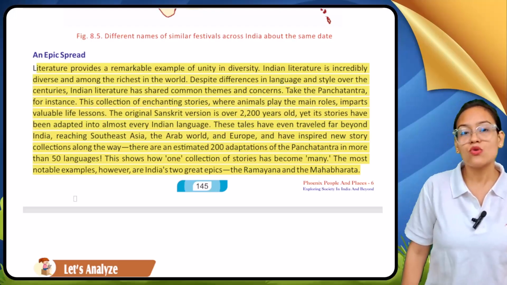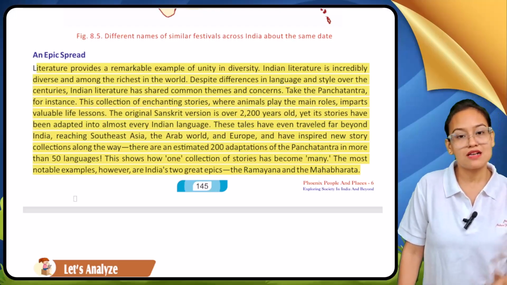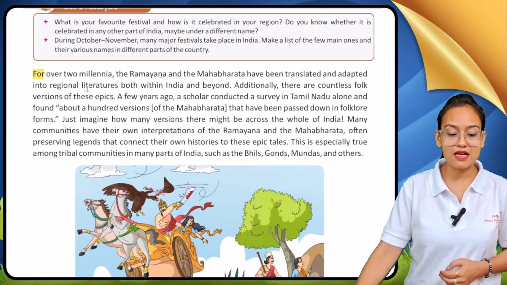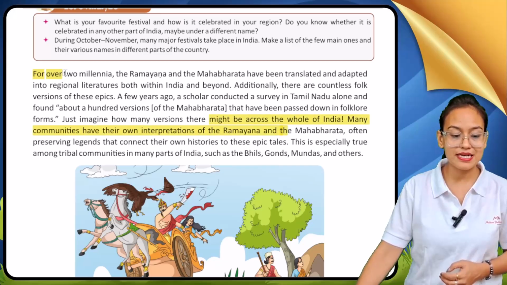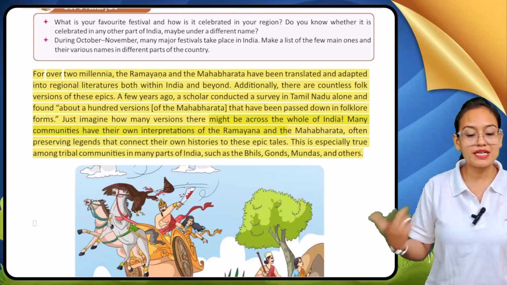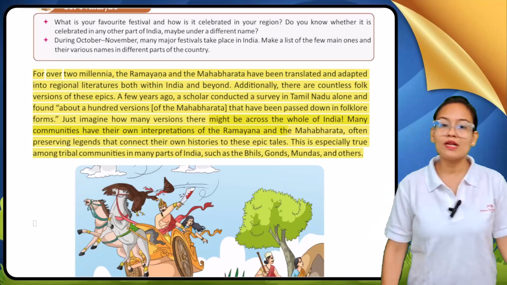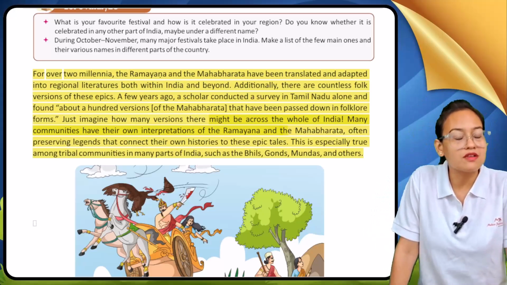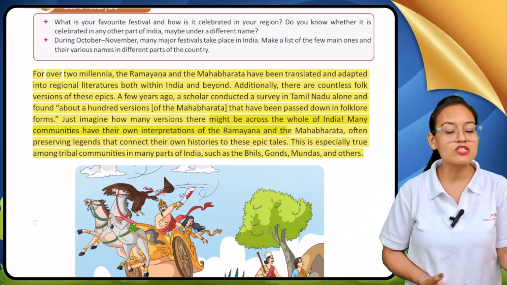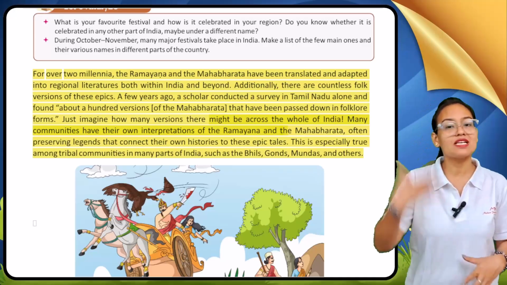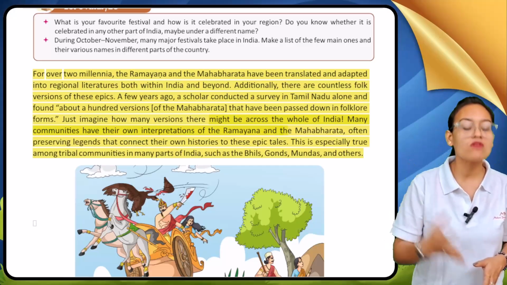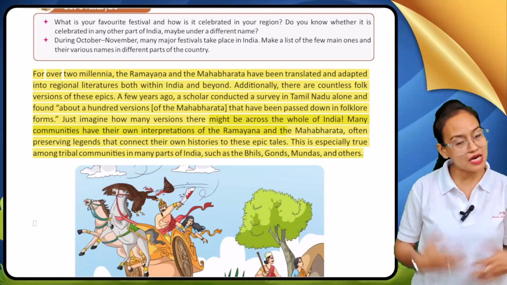The most notable examples in India, apart from the Panchtantra tales, my dear students, are the two major literary sources our country is known for, Ramayana and Mahabharata. For over 2 millennia, the Ramayana and Mahabharata have been translated and adopted into regional literatures, both within India and beyond. For nearly 2 millennia, these epic tales have been translated and adopted into many regional languages, in India as well as outside India. And it is not only adopted, but many folk versions of the epics Ramayana and Mahabharata have also been adopted.